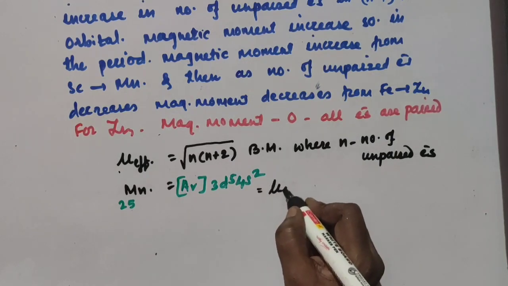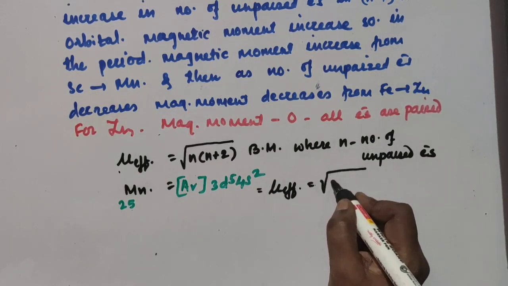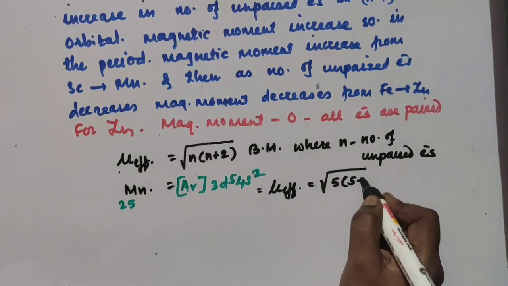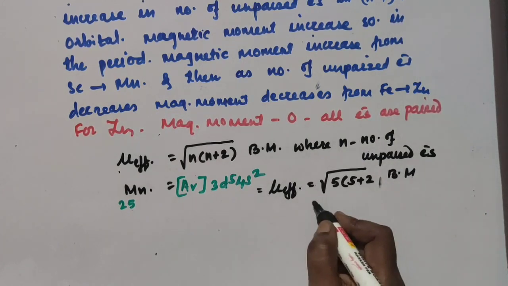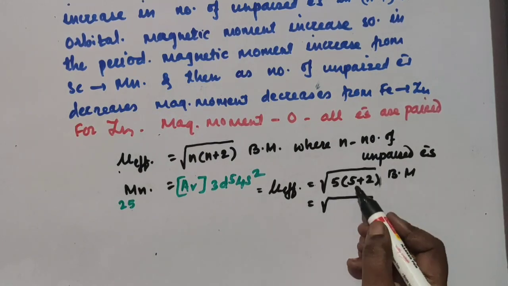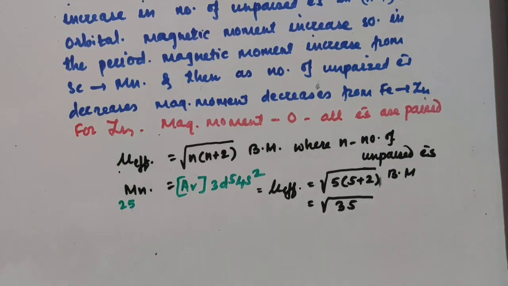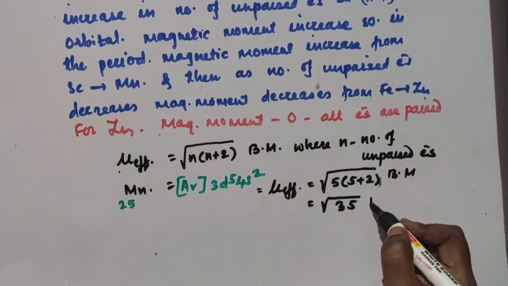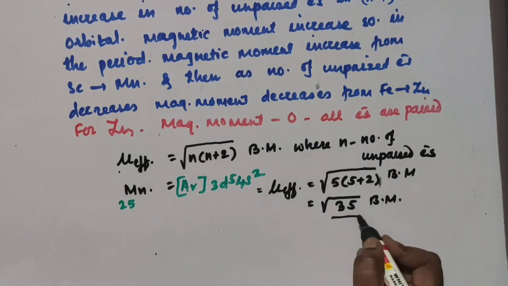So mu effective is equal to under root 5 into 5 plus 2 Bm, and that is equal to what? 5 plus 2 is 7, 5 sevens are 35, so it is under root 35 Bm, Bohr magneton. So this is the magnetic moment for manganese here.